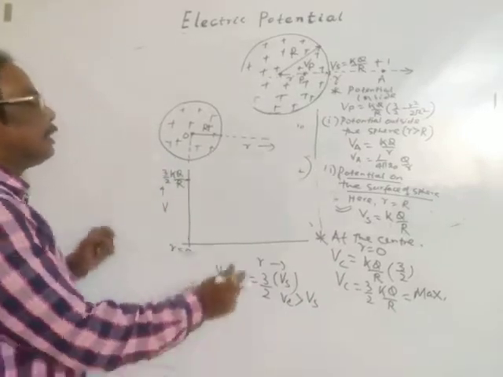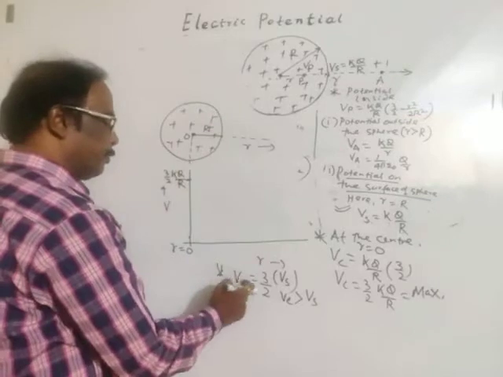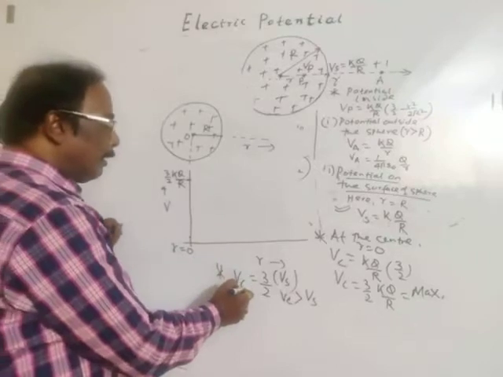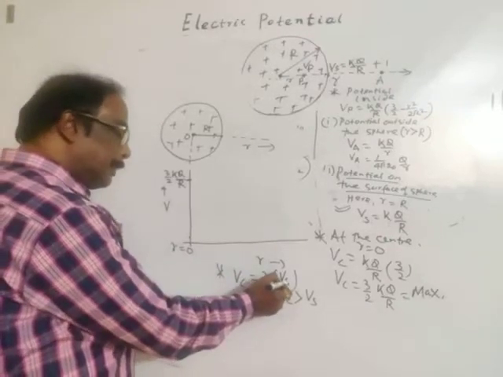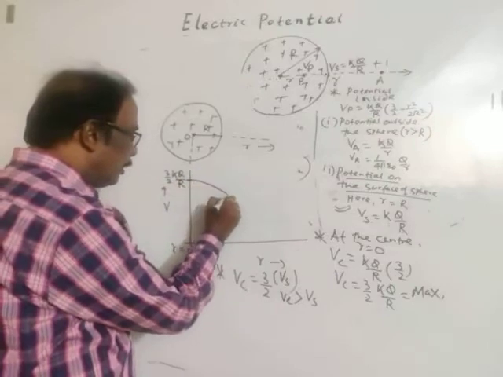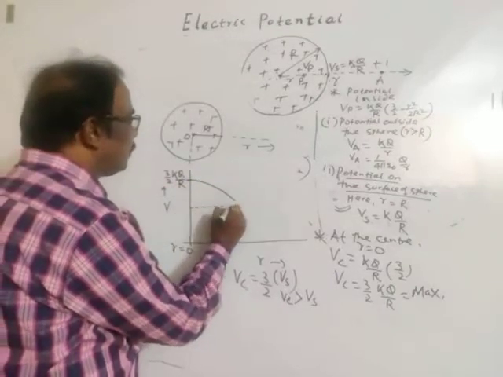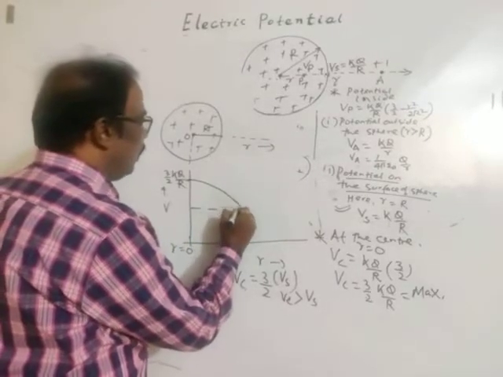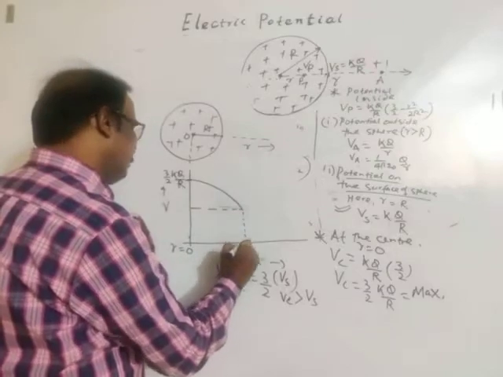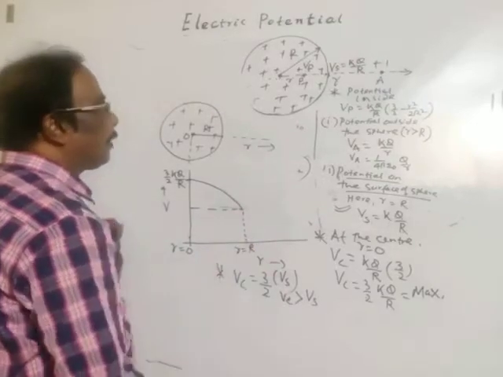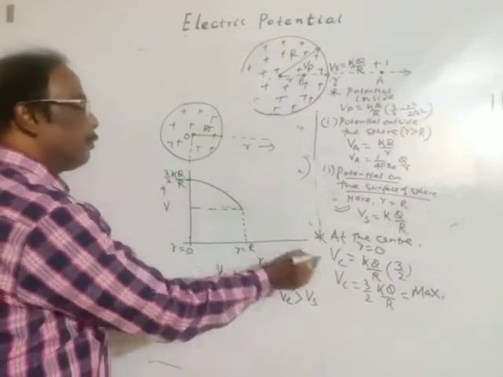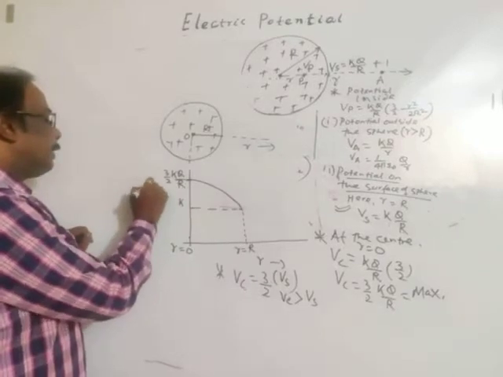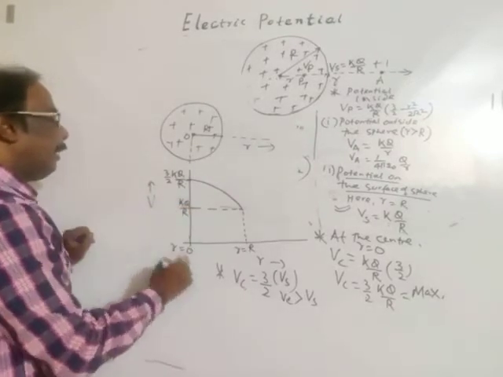This is at center. So, as we move from center to surface, potential decreases. Potential at center is 3 by 2 times potential on surface. So potential goes on decreasing. On the surface, this is the point. On the surface, r is equal to R. So potential becomes KQ by R on the surface. This is the variation of potential.